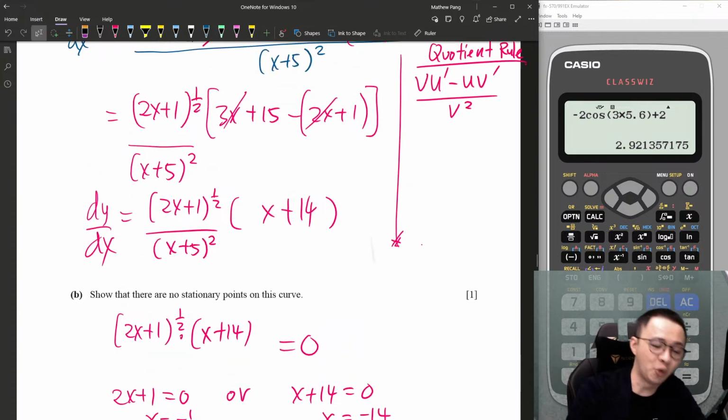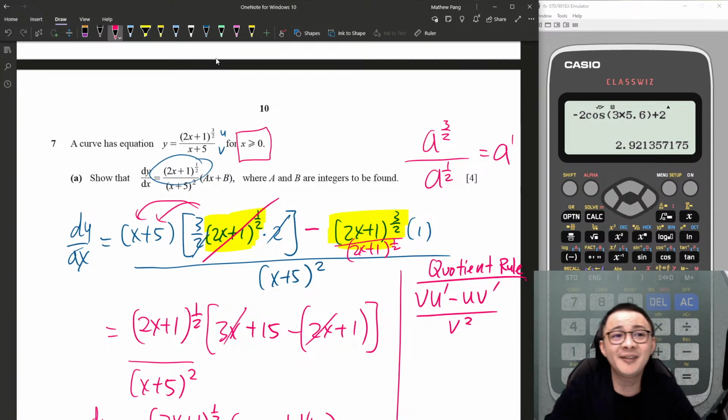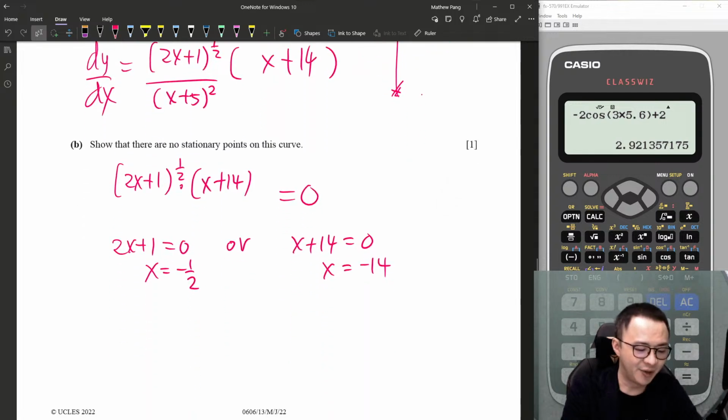Because of the domain. You see what this domain says at the very beginning? They say x must be bigger than or equal to 0. But you see here, both values are less than 0.